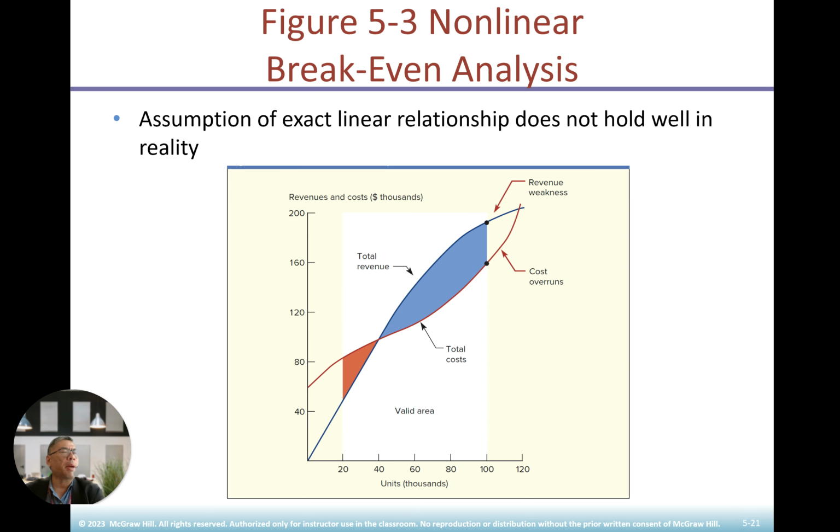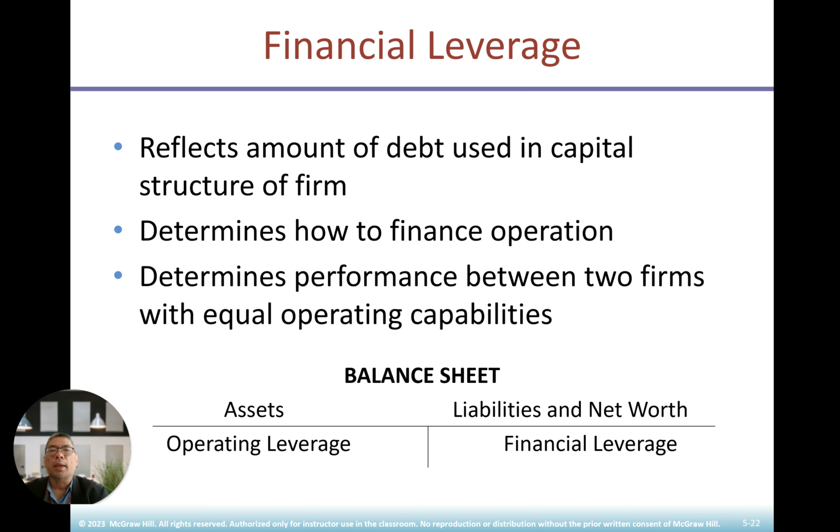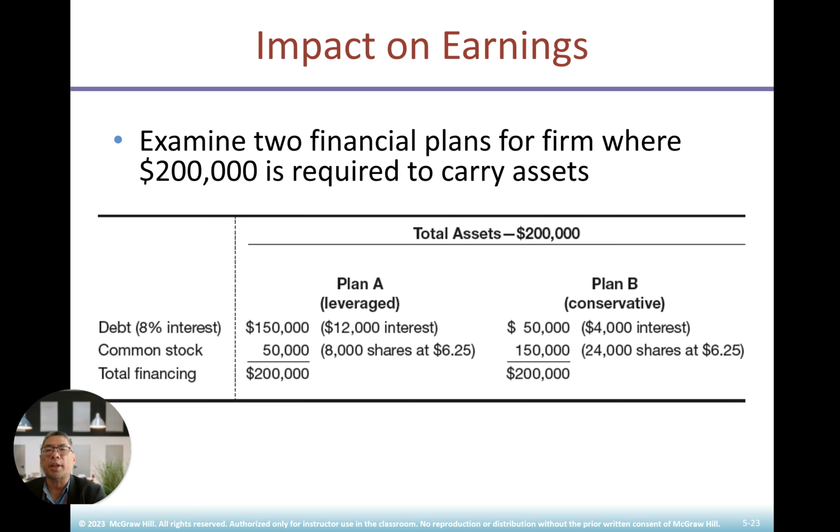export brands will be Moto Guzzi, Ducati, as well as others like Aprilia. Financial leverage reflects the amount of debt used in the capital structure of a firm, determines how to finance operations, and determines the performance between two firms that are equal in operating capability. The balance sheet is where assets equal liabilities and net worth. You have operating leverage on the asset side, and financial leverage on the liability side. That's the key part on financial leverage.